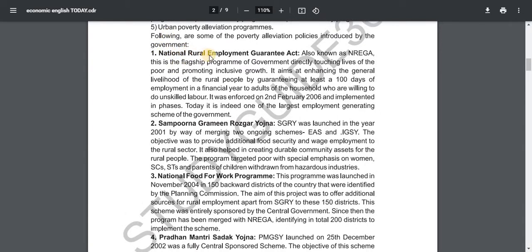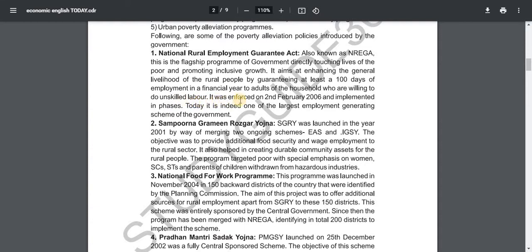1. National Rural Employment Guarantee Act, also known as NREGA. This is the flagship program of the government, directly touching the lives of the poor and promoting inclusive growth. It aims at enhancing the general livelihood of rural people by guaranteeing at least 100 days of employment in a financial year to adults of the household who are willing to do unskilled labor.